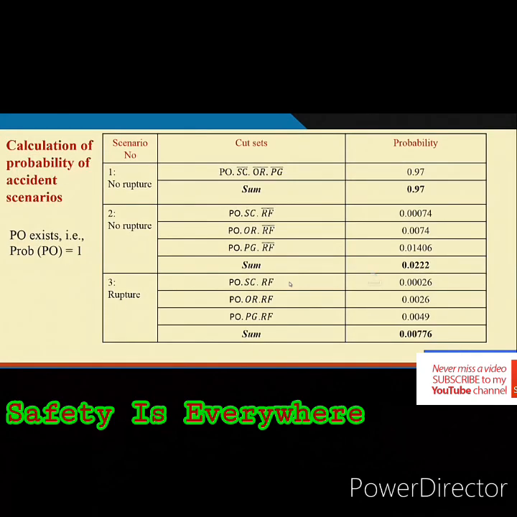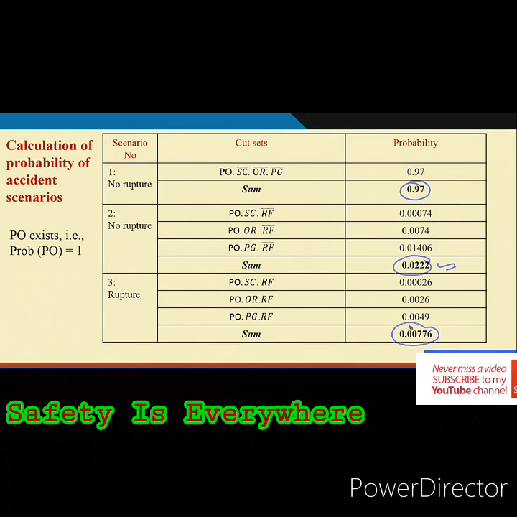What is there? You will get these cut sets for the different scenarios, and as PO we are considering it is 1, given the probabilities already given in the last slide. For the first scenario, no rupture, the probability is this. In the second case there are 3 different cut sets, so ultimately you are getting 3 probabilities and they will be summed up. In the third case, the rupture case, also 3 different cut sets, 3 different probabilities that will be summed up.